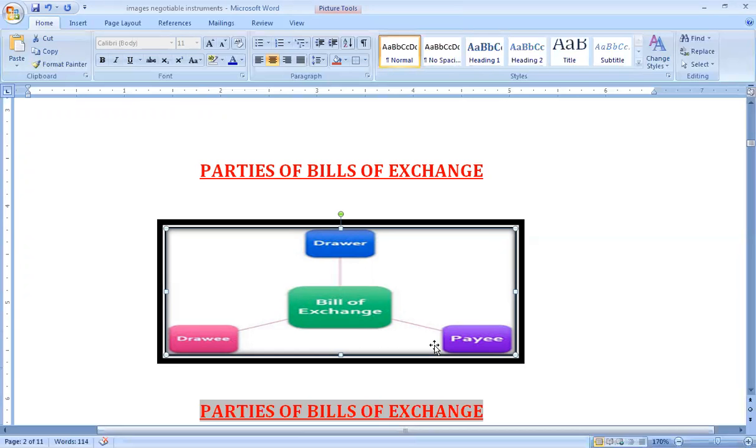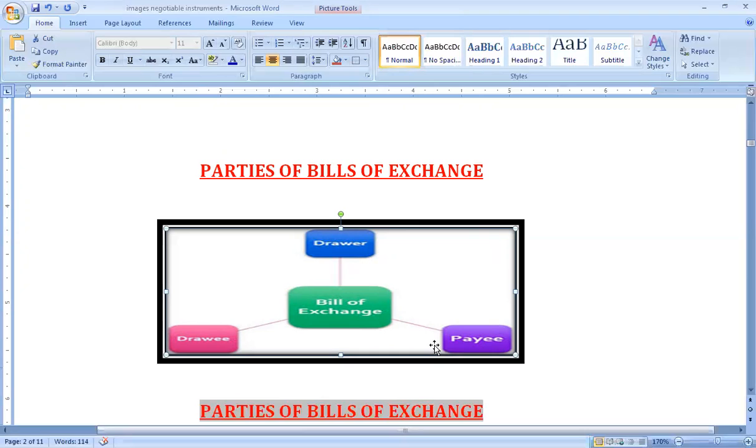So that means in any kind of bill of exchange, there have to be three parties, in which the first party is the one who draws, who writes that bill of exchange. And this drawer is always the supplier or the person who has to recover money from you, meaning the creditor. Then he will be making an order on the customer, who is the debtor of this supplier, that I have to recover this money from you.